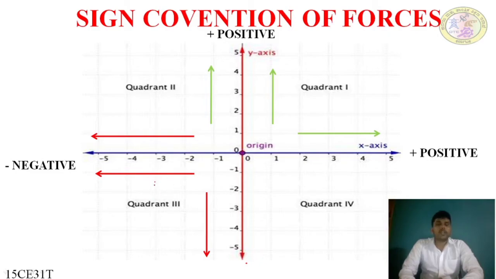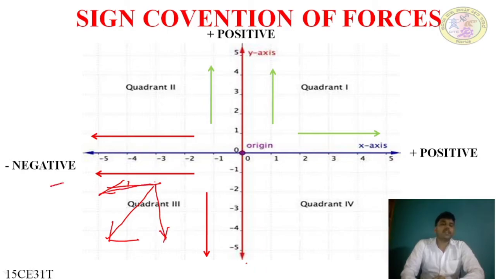In the case of the third quadrant, the force in this direction will be resolved into a horizontal component and a vertical component like this. The horizontal component moving in the left side direction is negative, and the vertical component moving in the downward direction is negative. Both are negative.